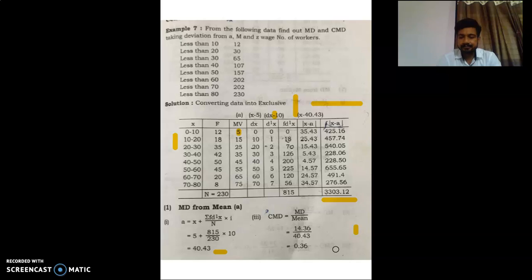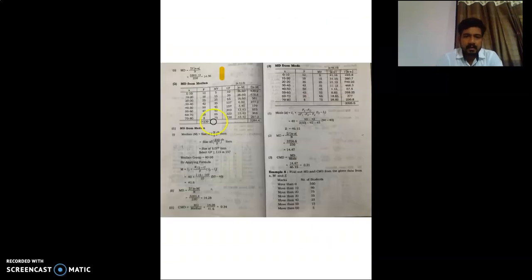Now we will move to the mean deviation from median. Again, series, frequency, mid value, cumulative frequency. The same thing you did at the time of calculation of median. Now we just have to calculate the median first. So median equals size of n by 2th item, size of 230 divided by 2th item, size of 115, which is the 115th item, will be here in 157. So the median group will be 40 to 50.